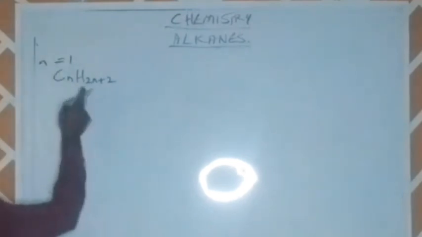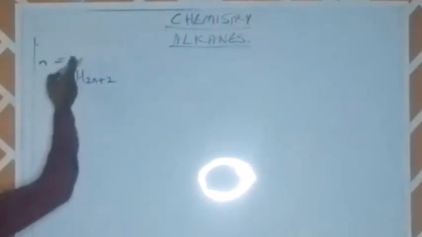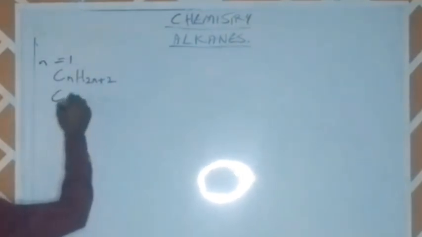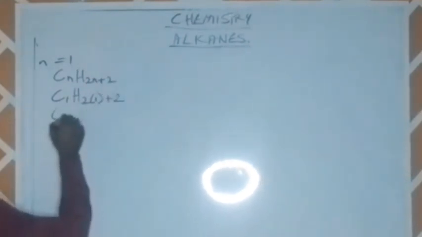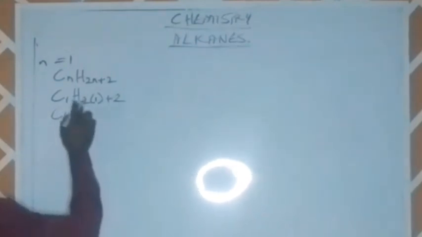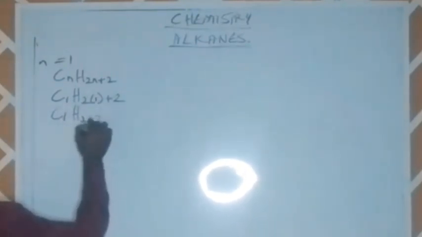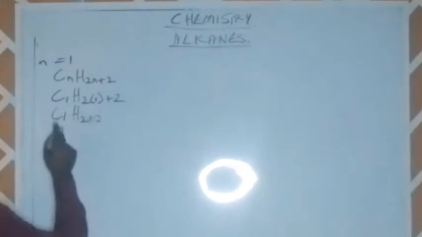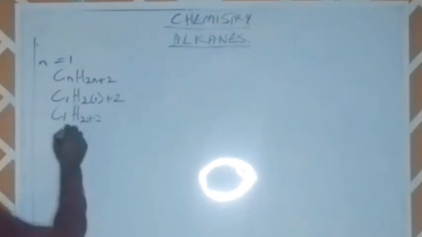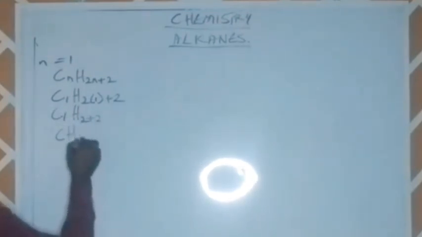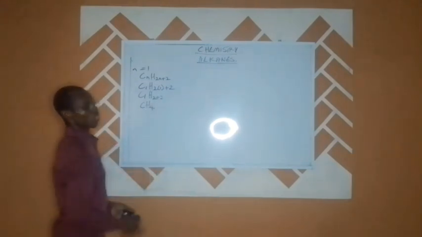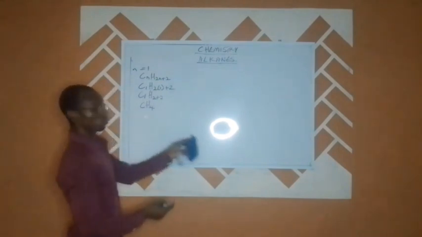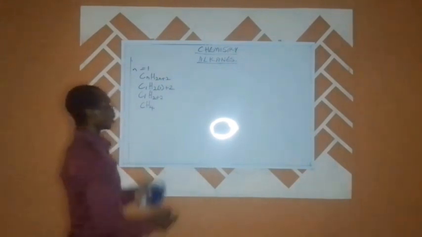So when our n is 1, we just put our n to be 1. That will give us C1H2(1)+2. So that will be C1H2 times 1, which is 2, plus 2. That will eventually give us C, and since it is 1, we can do away with that, and then H2+2 will give us 4. So the first member of the alkane series is CH4. Now I want to draw this, like we just showed, as a demonstration of the catenation of a compound.